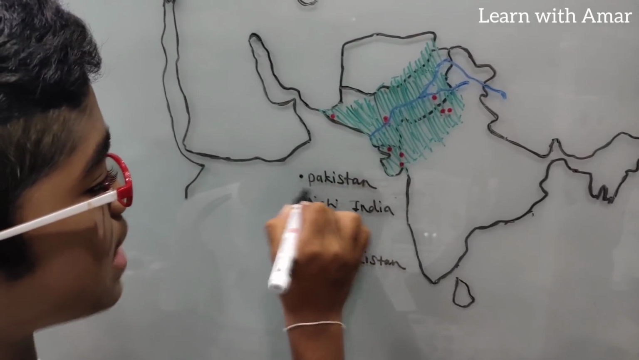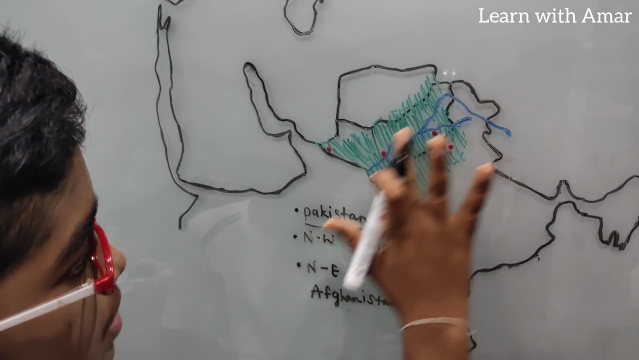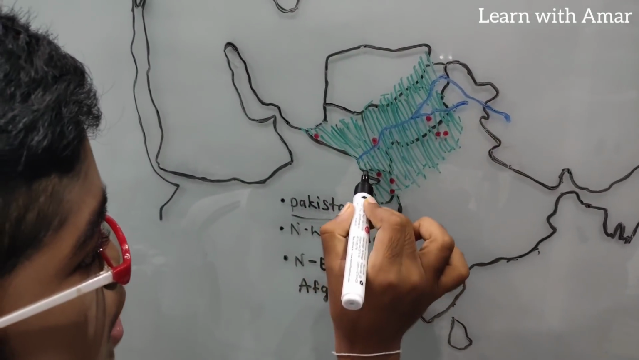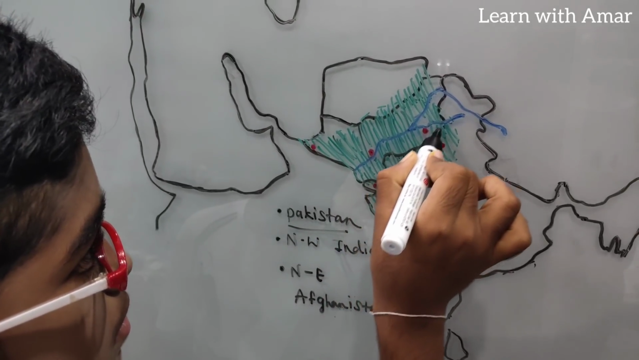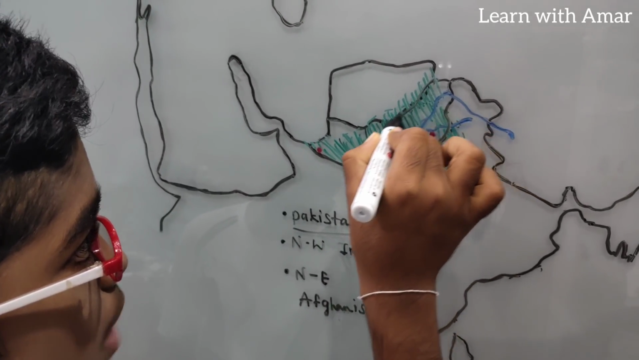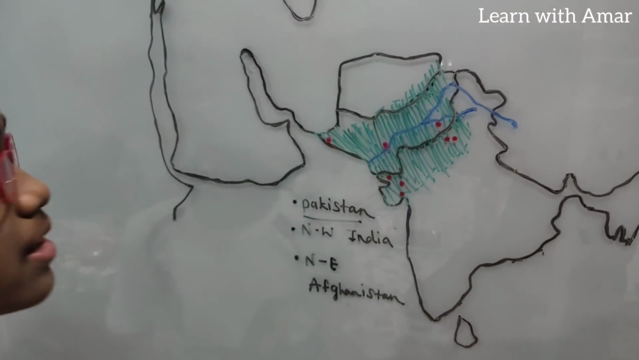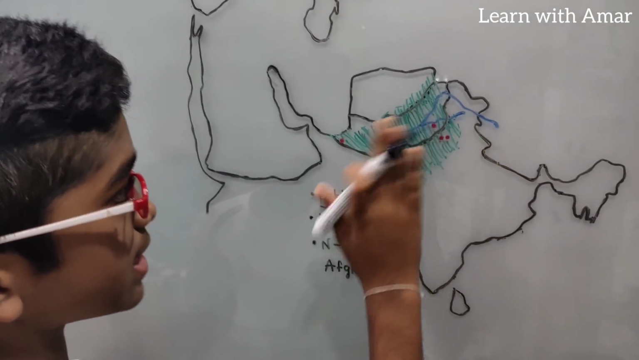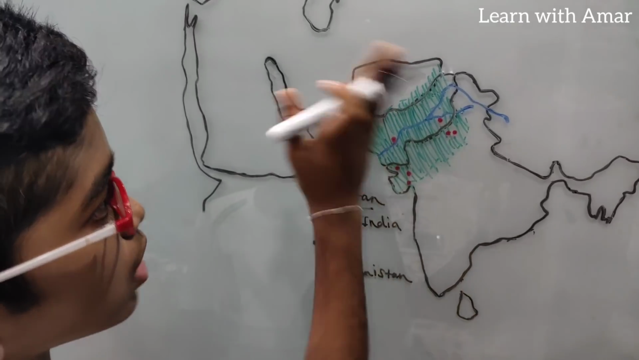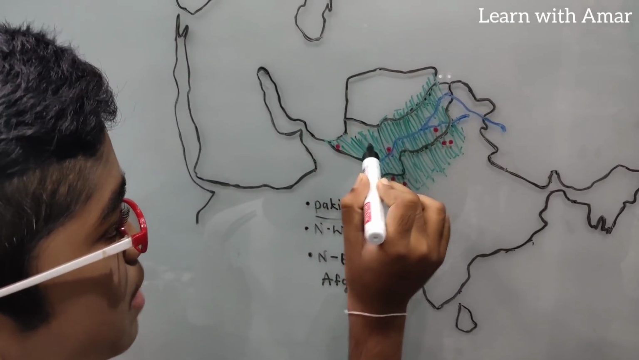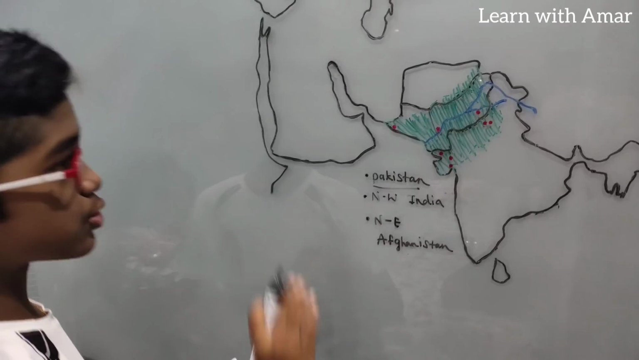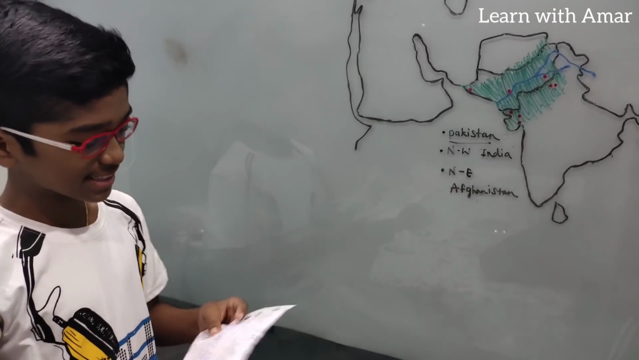Almost total Pakistan means this total part is Pakistan. So you can see the borders, right? These are the present-day country borders. So northwest India, almost total Pakistan, and northeast of Afghanistan. This is Afghanistan, Pakistan, and India. Okay, so this is the location of the Indus Valley Civilization.